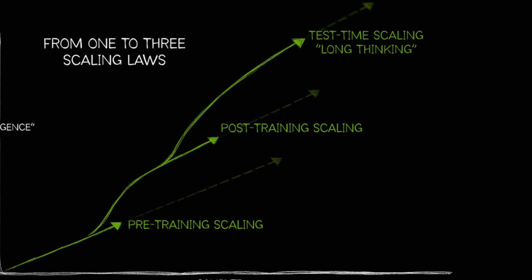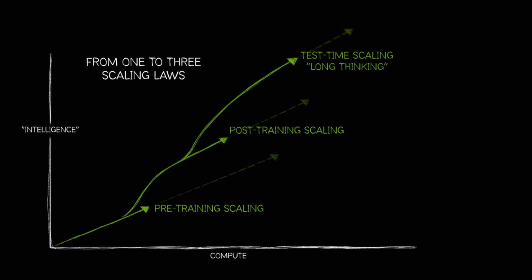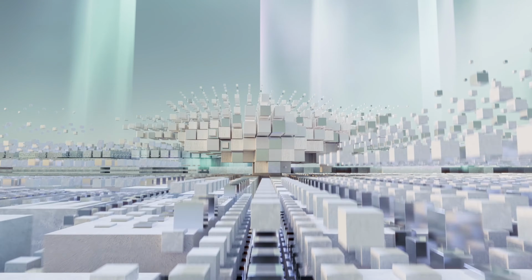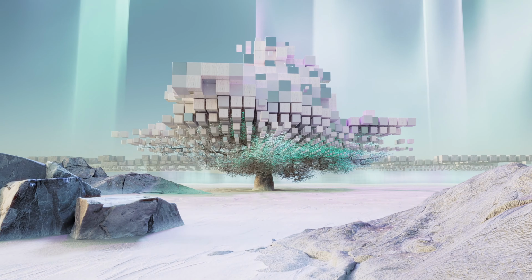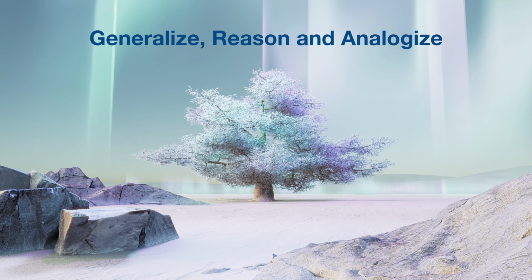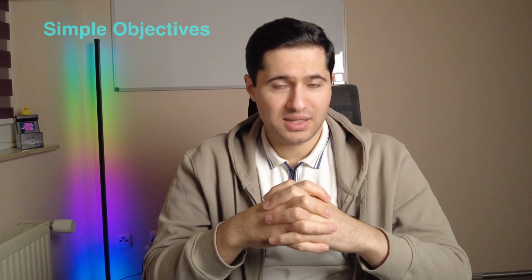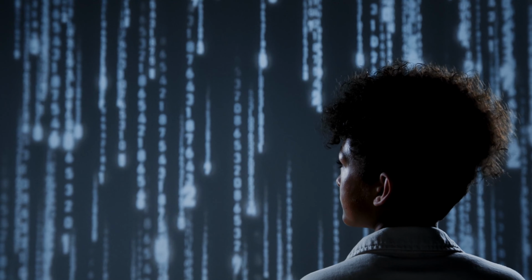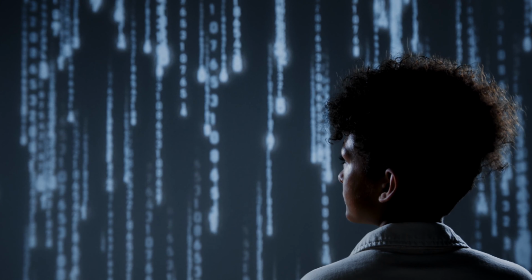When we scale everything, like more layers, more data, more compute, some abilities start to appear. The model doesn't just predict syntax anymore. It starts to generalize, reason, and make analogies. This is the magic of scale. Simple objectives, but complex behavior. That is why modern LLMs do not need explicit programming for tasks like translation or summarization. They just learn them through exposure to enough examples.